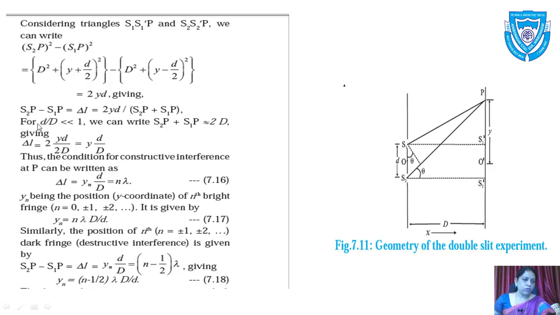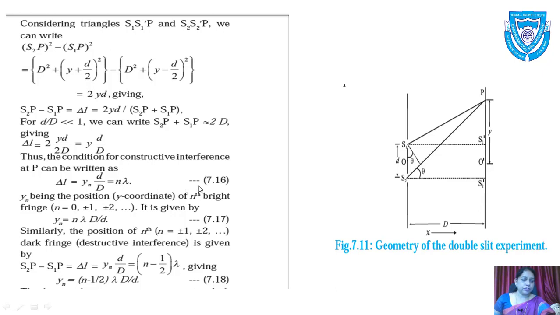Now for the condition d upon D very much less than 1, we can write S2P plus S1P as nearly equal to 2D, giving delta L equal to 2yd, with 2yd at the numerator and 2D in the denominator. So 2 will get cancelled, leaving yd upon D. Thus the condition for constructive interference at P can be written as delta L equal to yn d upon capital D, which is equal to n lambda.